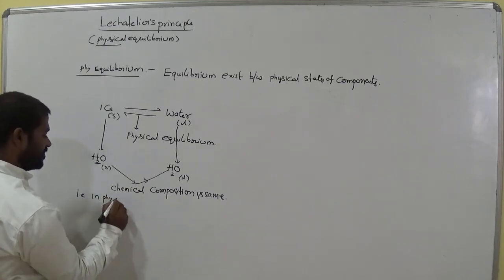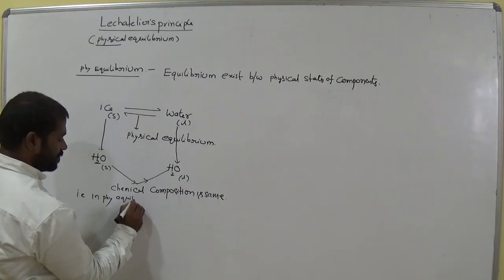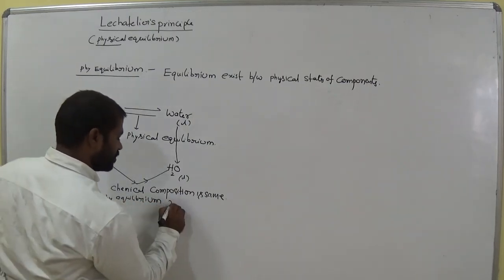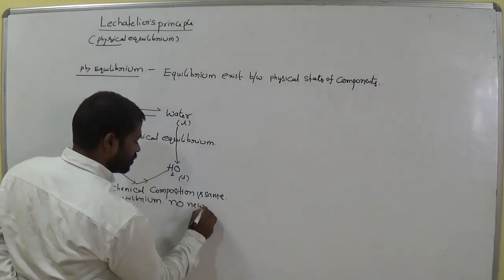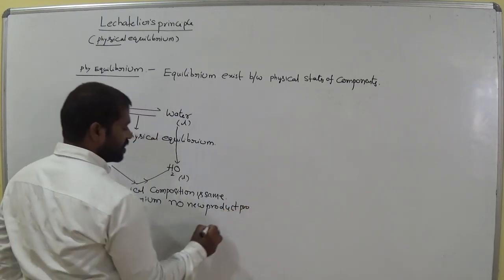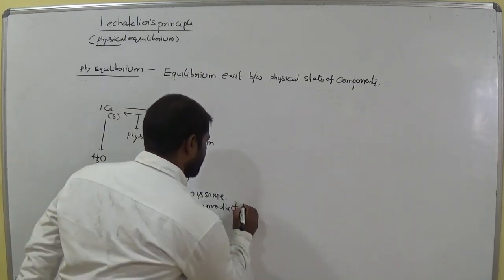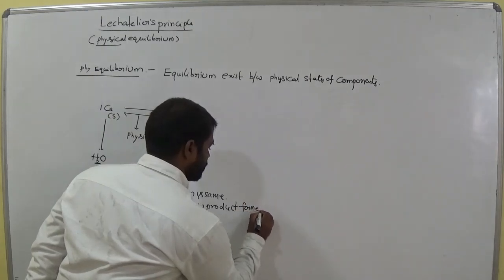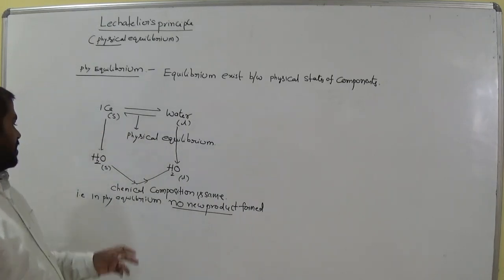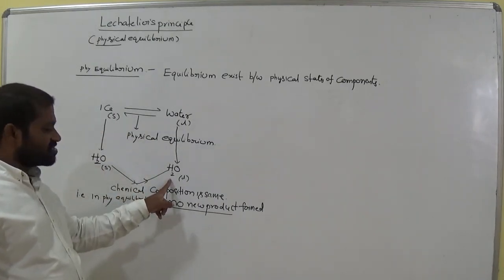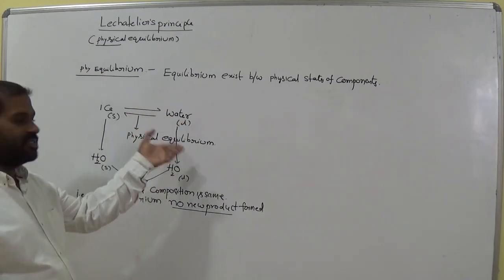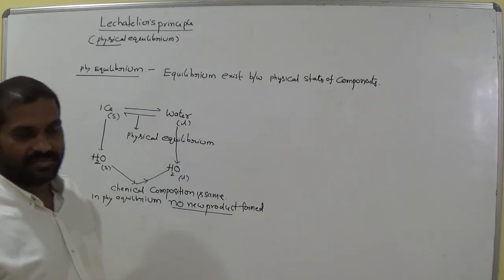In physical equilibrium, no new product is formed. Why? Because this one is also water, and this one is also water. The chemical formula is the same, so after the reaction there is no new compound. They just change their physical states only. Is it clear, everyone?